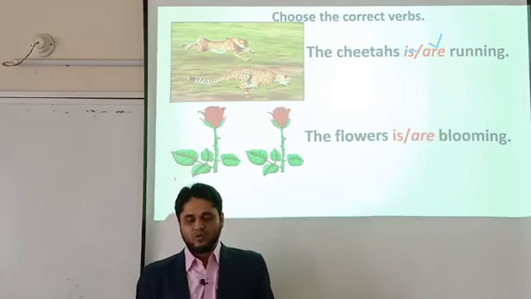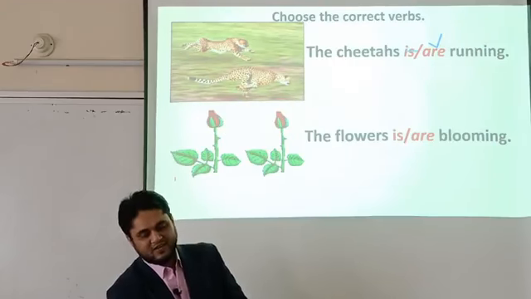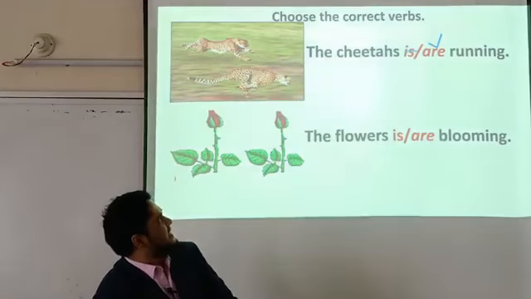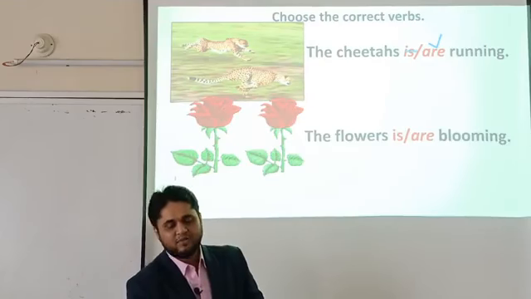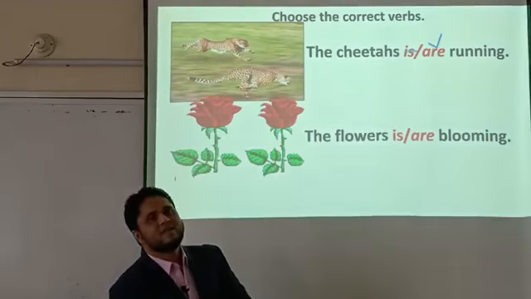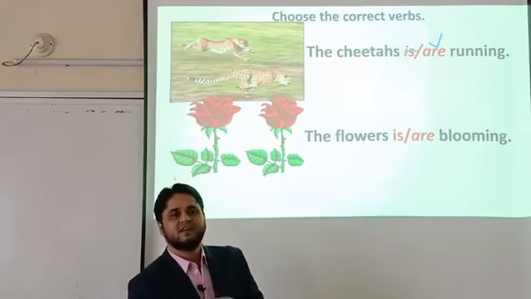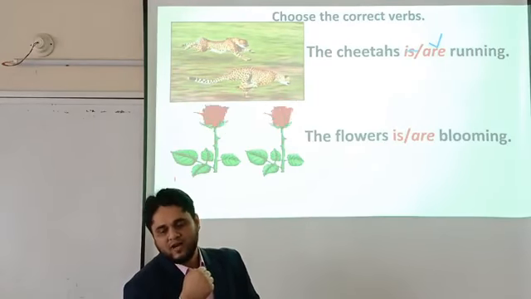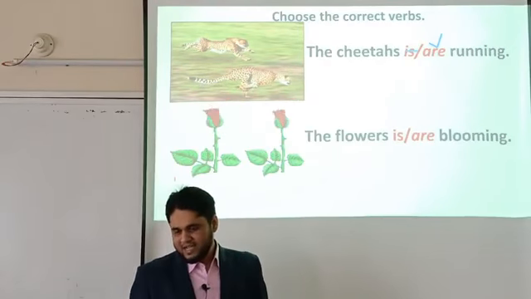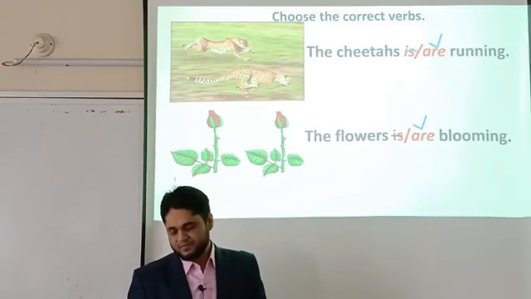And again, we can see two beautiful flowers here. The flowers is or are blooming? How many flowers can you see here, my dear students? We can see two flowers. That means the plural subject. If the subject is plural, the verb will also be plural. That's why the answer will be "are".